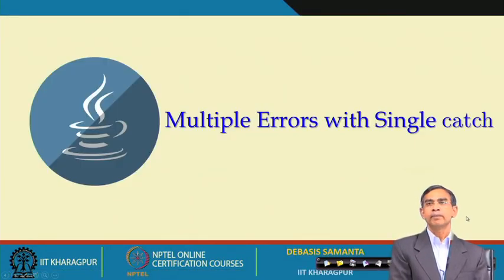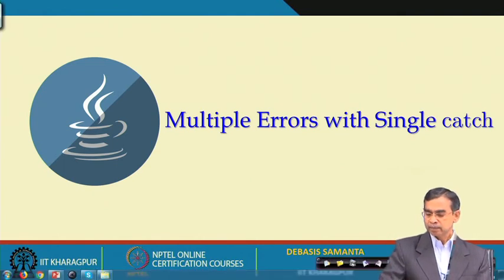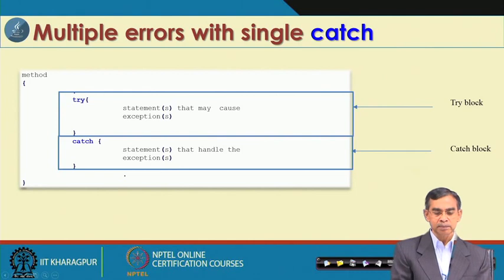So, this is one feature we have learned about, simple try and catch, then we have discussed try with multiple catch, and it is also possible to catch multiple errors by means of only a single catch block. That is what I wanted to discuss in a different way. In the last example we had try with multiple catch blocks for more errors, but here there are multiple errors and a single catch block. So, this is the idea.